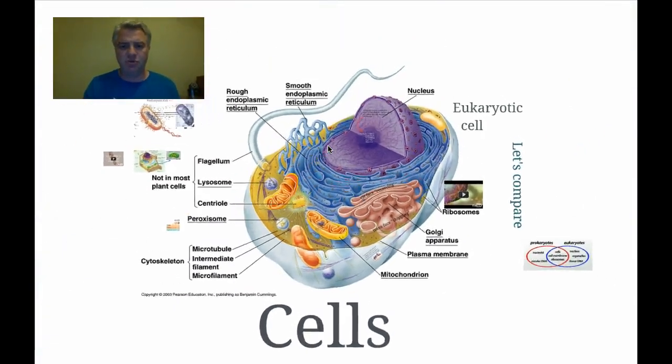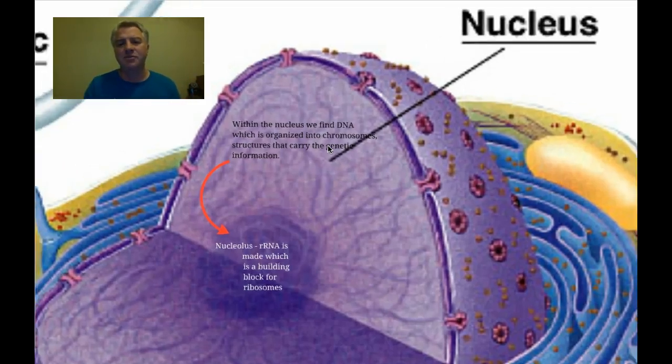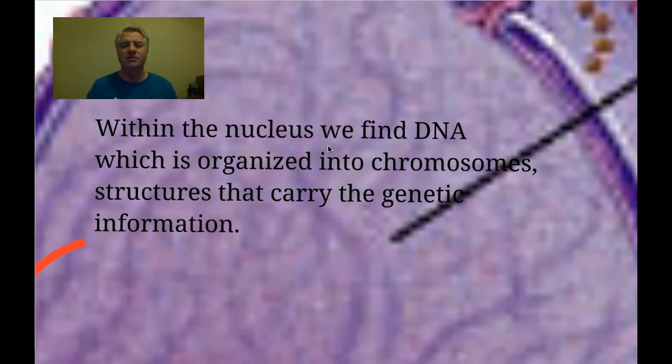The next structure we're going to talk about is the nucleus. Of course, we want to think of the nucleus as like the brain of the cell because it contains information, just like your brain contains information, hopefully. The nucleus is going to house your DNA, which is oftentimes organized into chromosomes, the structures that carry all your genetic information. We keep that inside the nucleus to protect it. It just gives it that extra protection.